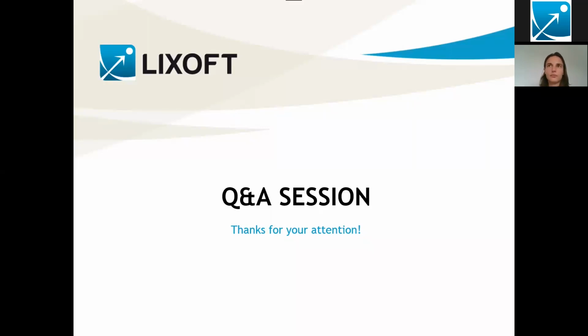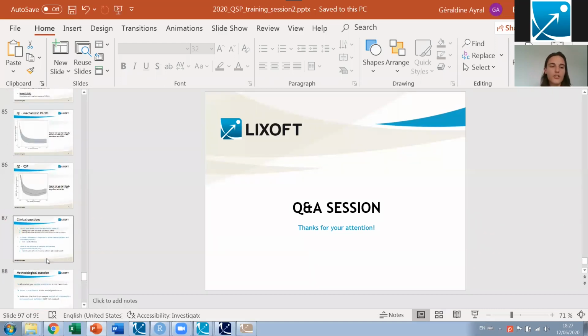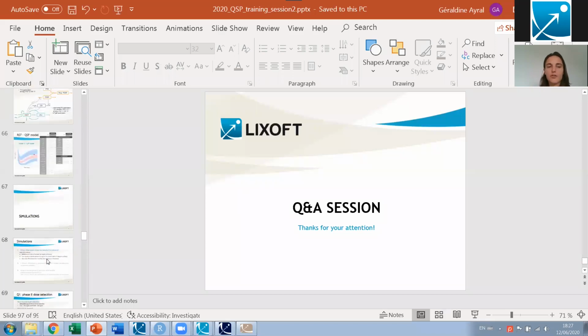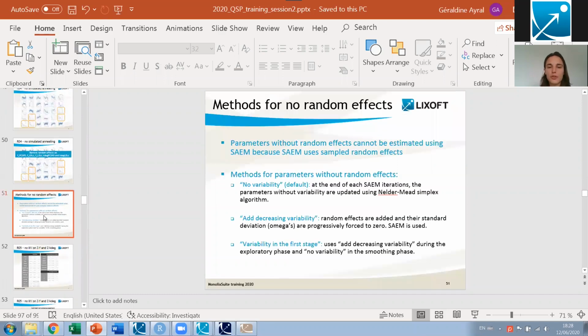There is one question that asks for clarification on the method for handling no variability. How do you select the best method? Is there a method that is more robust? There is no general rule. It really depends on your precise case. I usually keep the default method, and if I have the feeling that I have a convergence problem, for example the fixed parameter is suddenly going to a very high or very small value, which is not what I expect, then I switch to variability in the first stage.